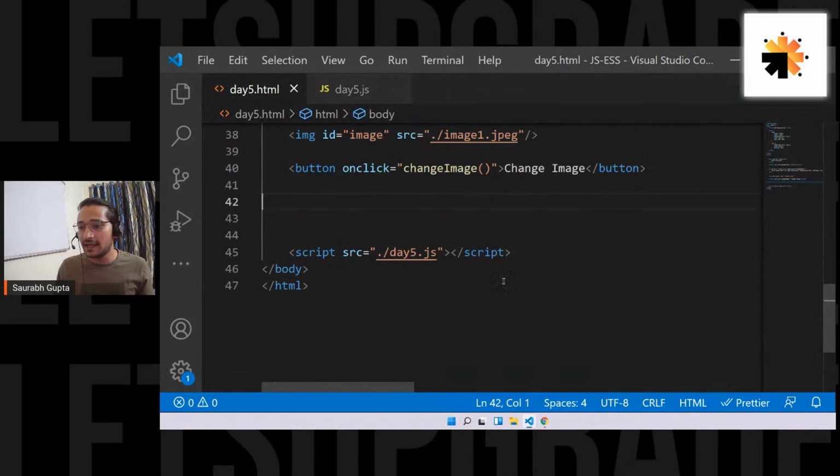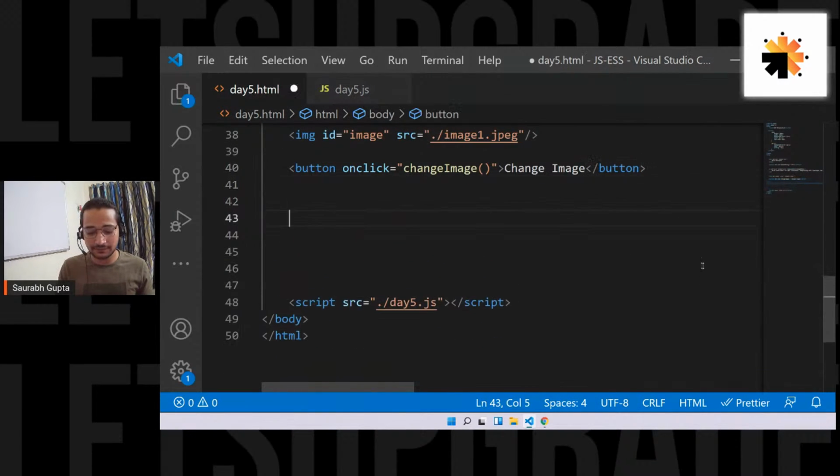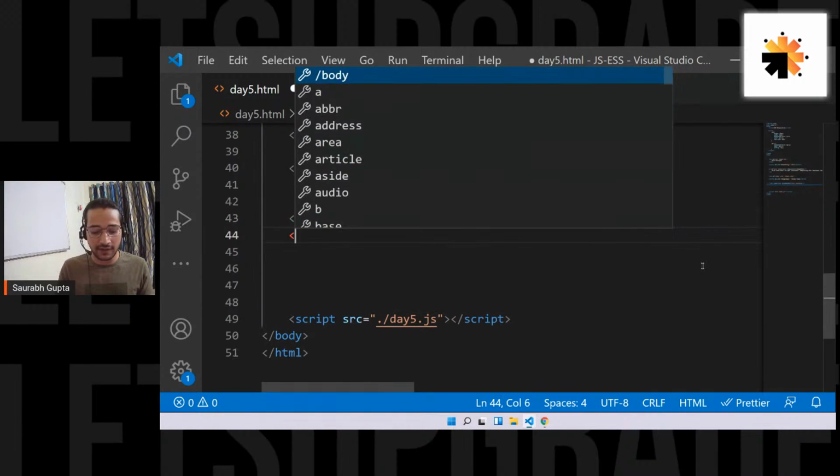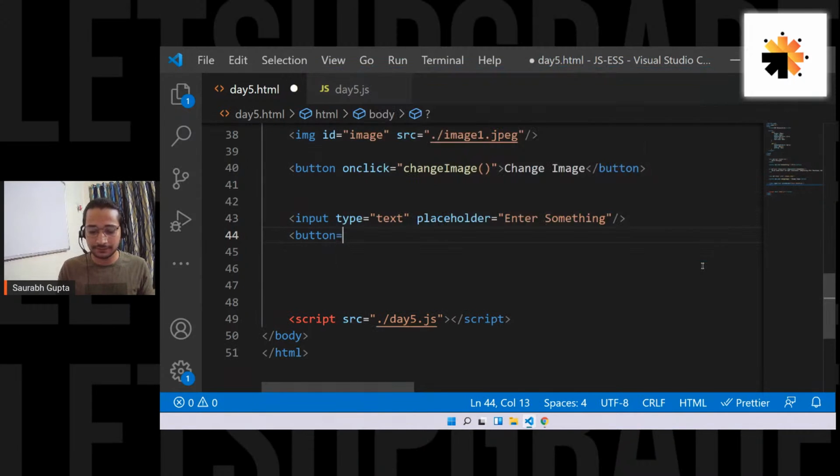So again, let me create an input field. I'm showing you now how to read an input value. So input, let's simply give a type of text and placeholder of enter something. And let me create a button by which I'll read that value. Button, read value. No, we are not going to use prompt.